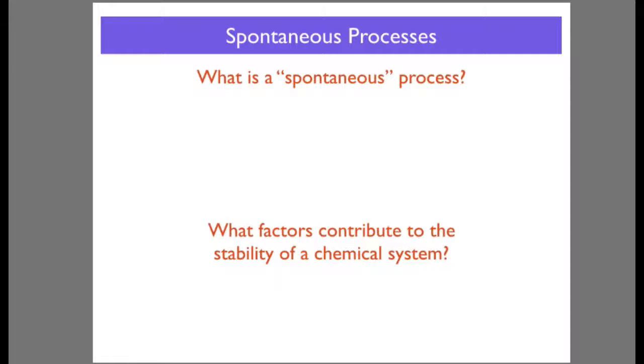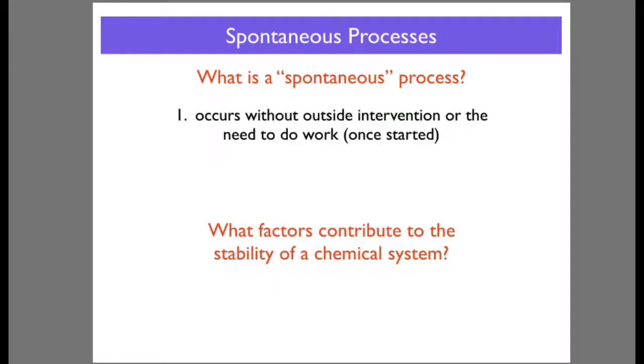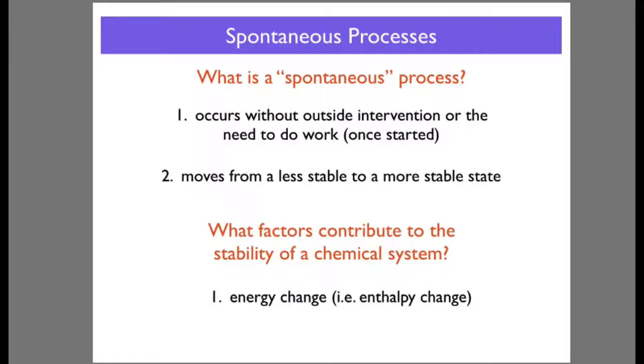So what is a spontaneous process? Well, it occurs without outside intervention or the need to do work once it's started. And it moves from a less stable to a more stable state. What factors contribute to the stability of a chemical system? Well, the energy change, or enthalpy change as we know it, and the entropy change, the amount of disorder.